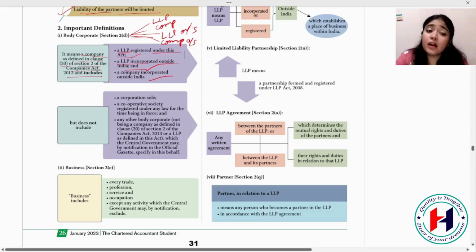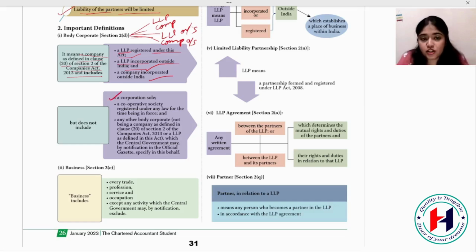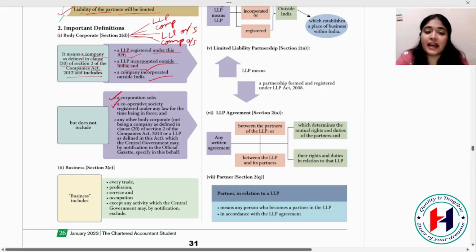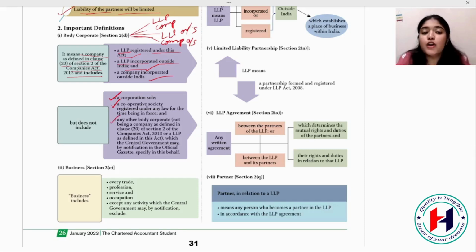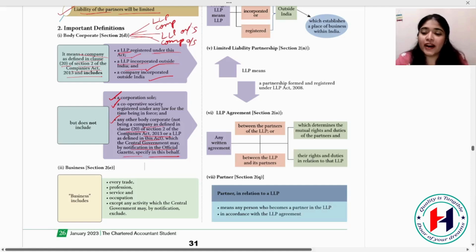Now, body corporate does not include a corporation sole, a cooperative society registered under any law for the time being in force, and any other body corporate not being a company defined in clause 20 of section 2 of the Companies Act 2013, or an LLP defined in this Act. So any body corporate which the central government by notification in the official gazette specifies in this behalf will be excluded. If the central government specifies that it will not be included in body corporate, you have to exclude that body corporate.